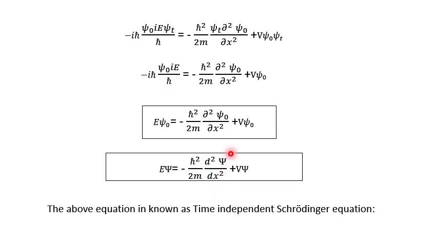So here this function varies with respect to x. That's why psi depends only upon x. So the time independent Schrodinger wave equation can also be written in this form.